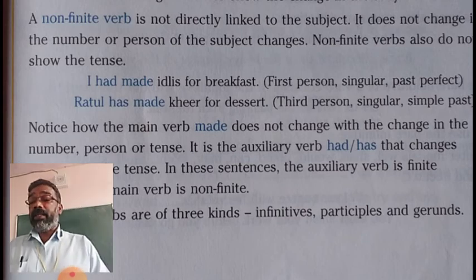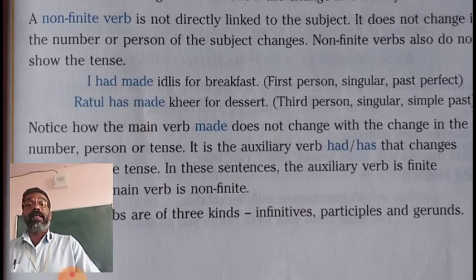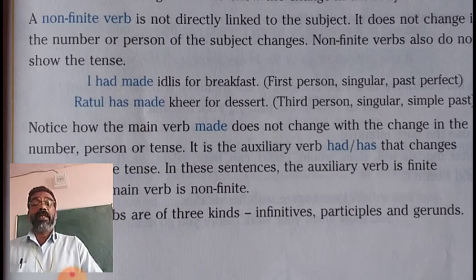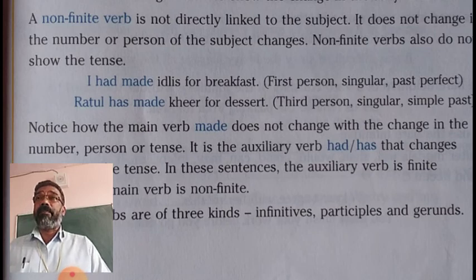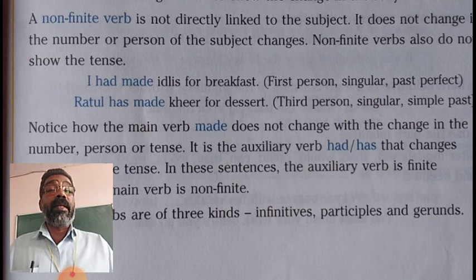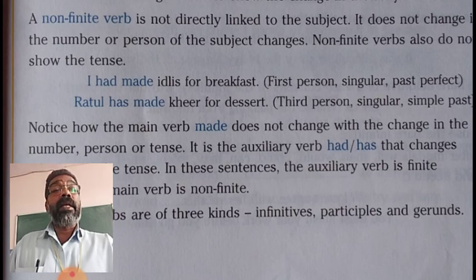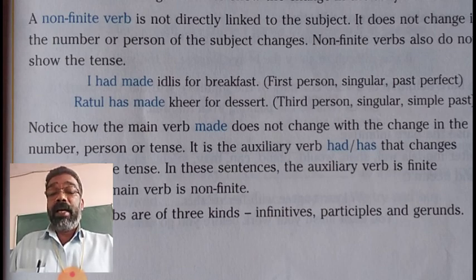So non-finite verbs are of three kinds: infinitives, participles and gerund. Participles are present participle and past participle. Then gerund. So infinitives, participles and gerunds are three kinds of non-finite verbs. These three kinds of non-finite verbs we shall learn in another class.